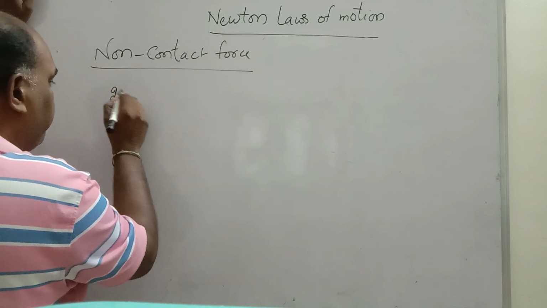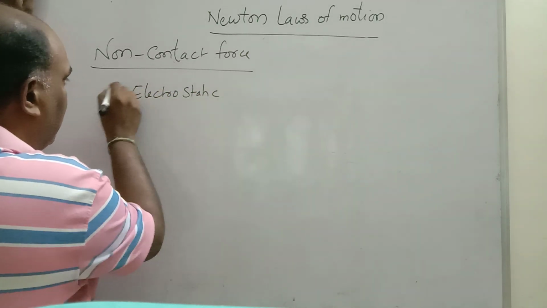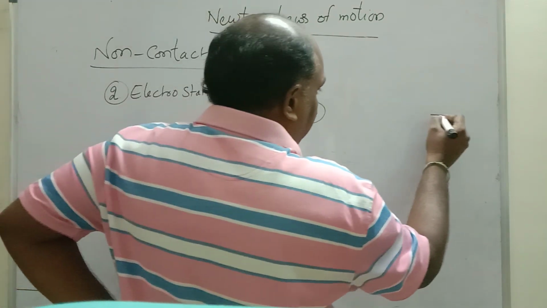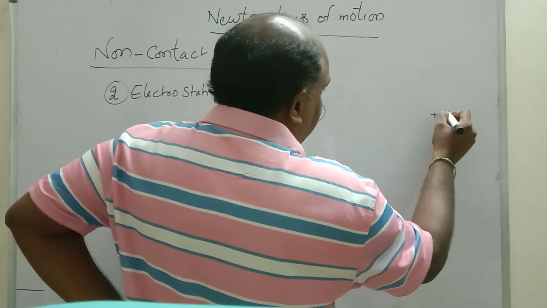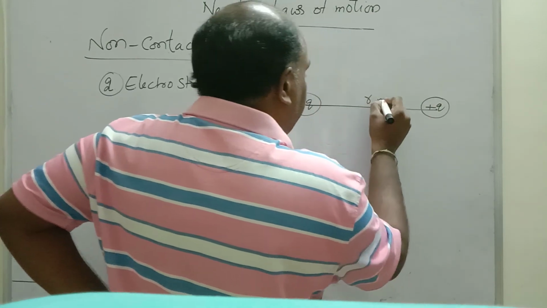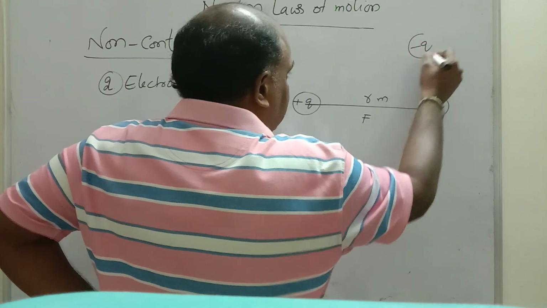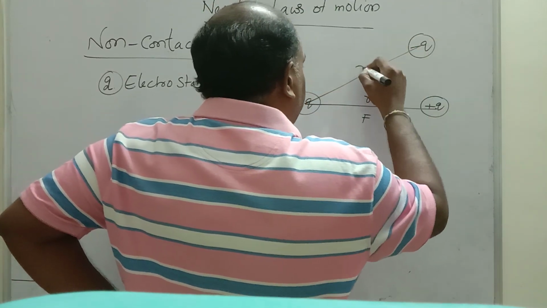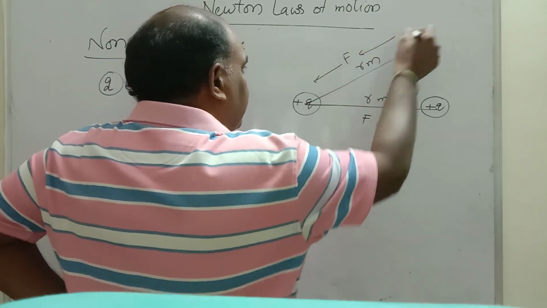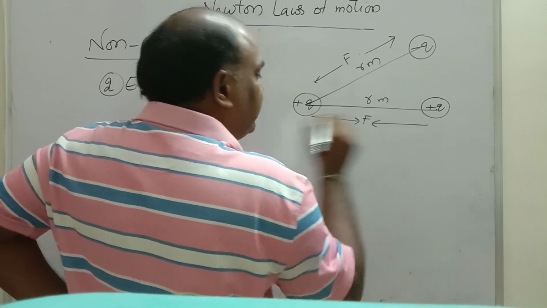Number two, electrostatic force. What is meant by electrostatic? Let us consider this is a positive test charge, and here one more positive charge is there. Let the distance between the centers of the charges be r meter. There will be a repulsive force between them. Or if there is a negative charge at distance r meter, there will be attraction. Here this body attracts that body; there this body repels that body.